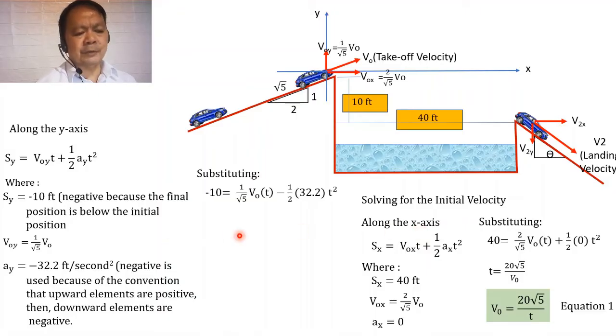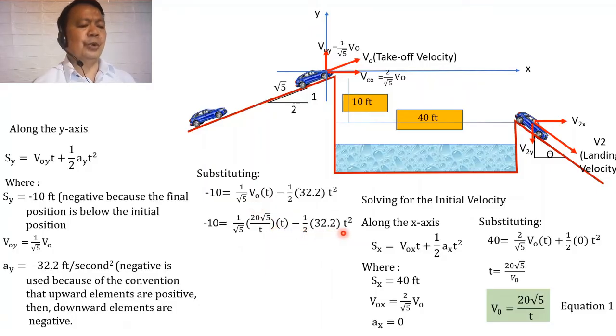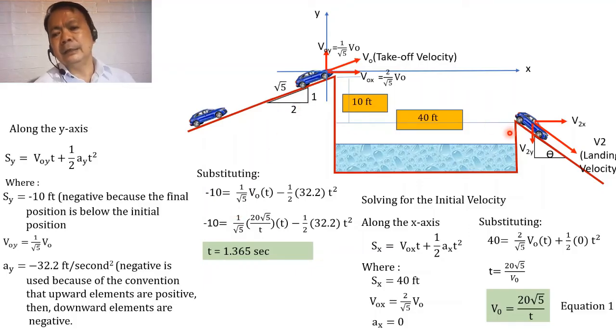And so if we were to substitute that value, we shall be getting the equation that negative 10 is equal to 1 over the square root of 5 multiplied by 20 the square root of 5 over t. This value is actually our initial velocity, multiplied by t minus 1/2 of 32.2 t squared. And so from here, we can solve for the value of time t, the time required for the car to land on the landing ramp. And so the time is equal to 1.365 seconds.